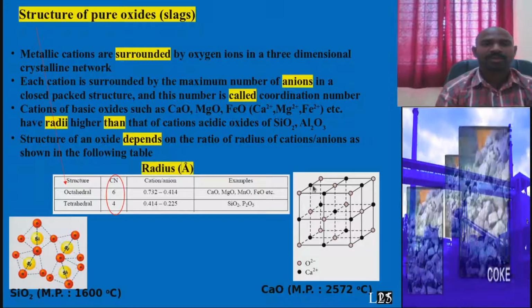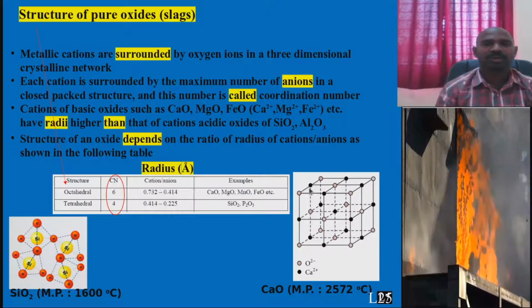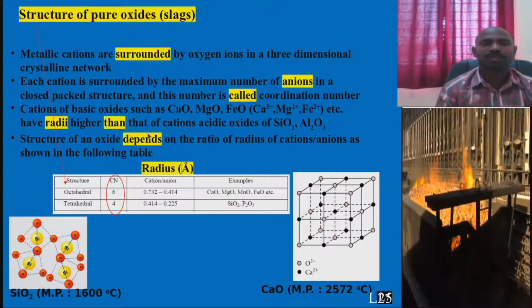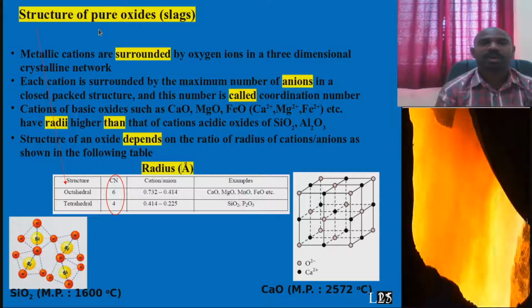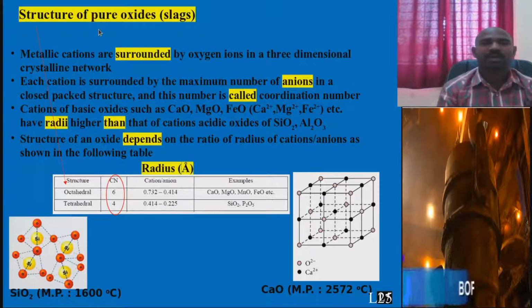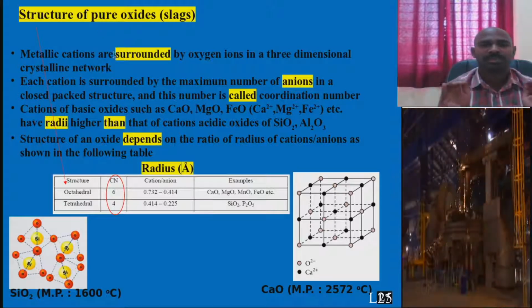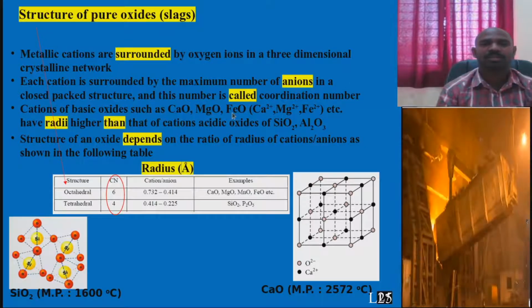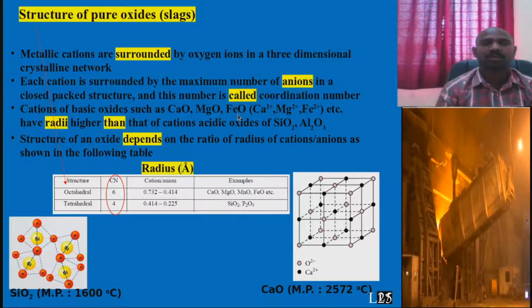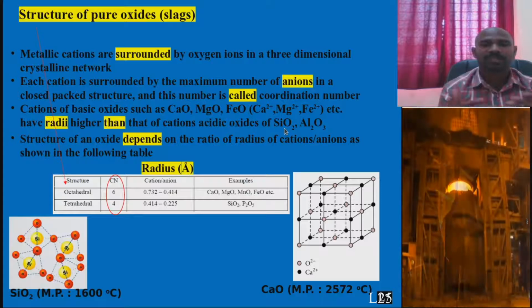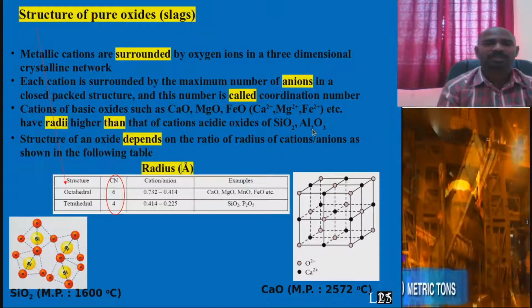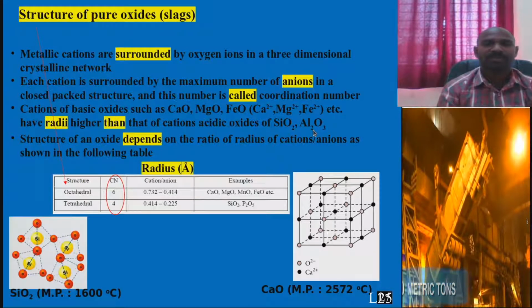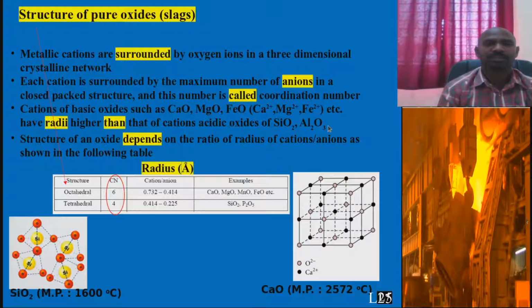These black ions represent the Ca ions, calcium ions. As I mentioned, acidic oxides and basic oxides. Basic oxides, for example, are CaO, MgO, FeO. And acidic oxides are SiO2, Al2O3, MnO or P2O5.